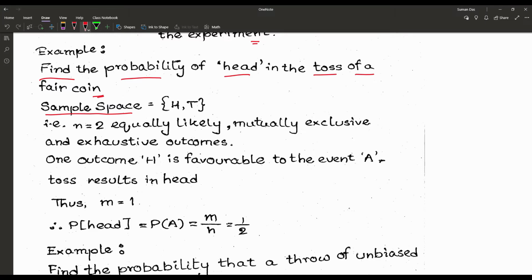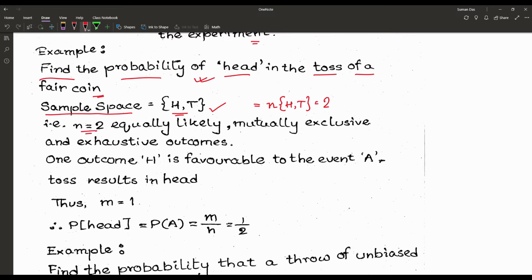So we are not proceeding with the experiment, but for that experiment the sample space is head or tail. So the sample space is the collection of head and tail. The total number of elements in the sample space we can get by the cardinality of set theory. The result is 2, the total number of sample points.